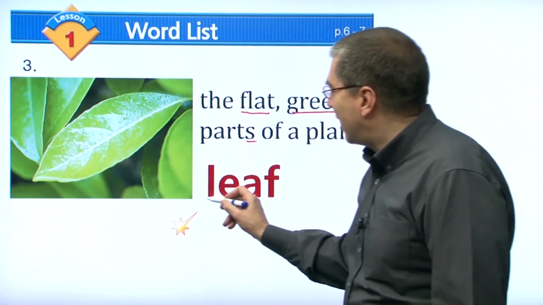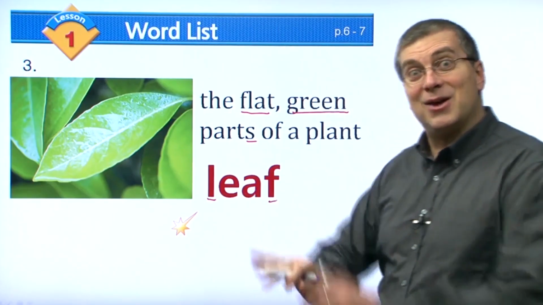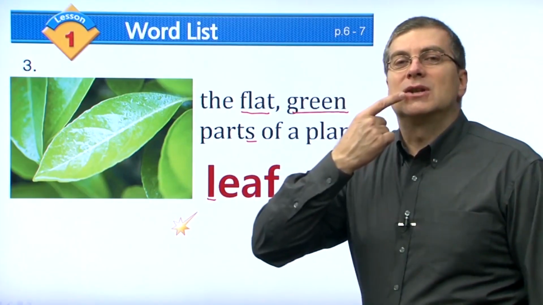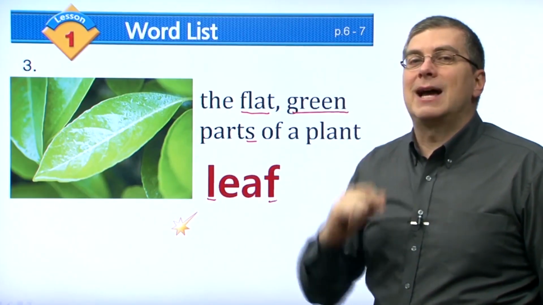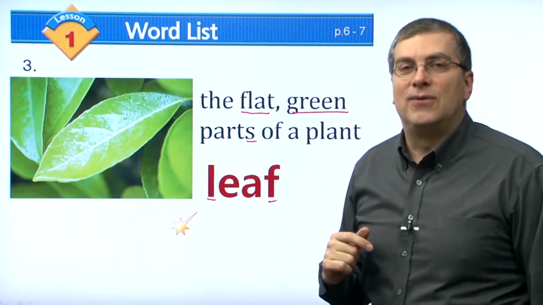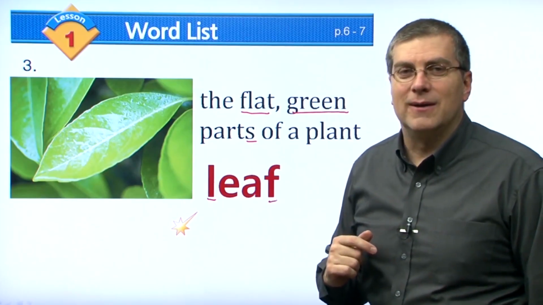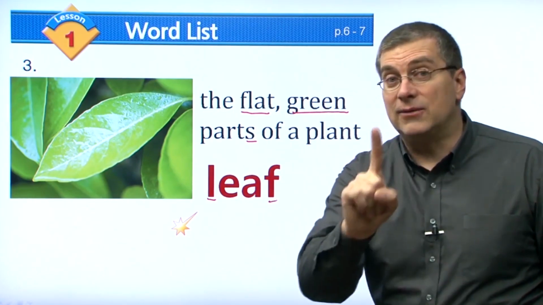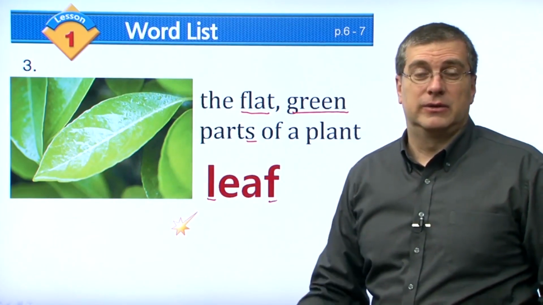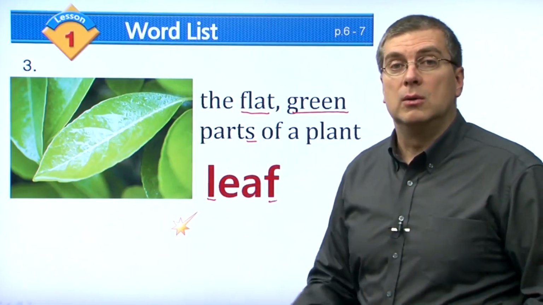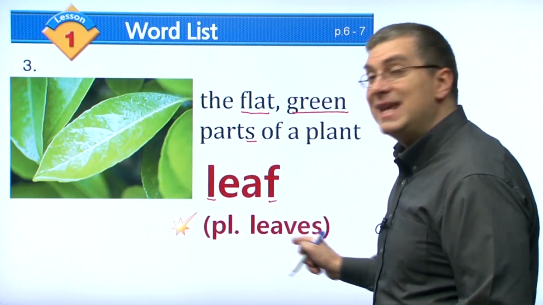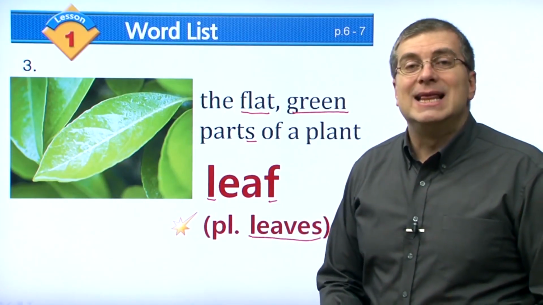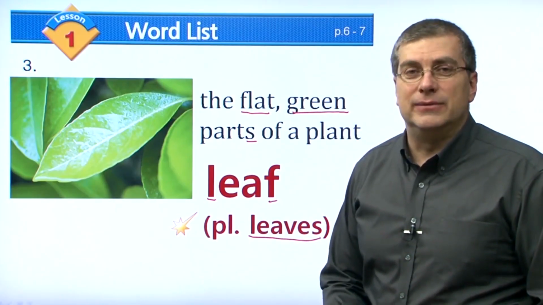Leaf. Here we have L and F at the end, right? Now they're apart. But L, remember L, la, la, la. Put your tongue behind your teeth on the top, la, leaf. And then F for F, leaf, leaf. That's only one leaf. But a plant has many. So how do we make it plural? We say many leaves. Many leaves, leaves, leaves. Okay?